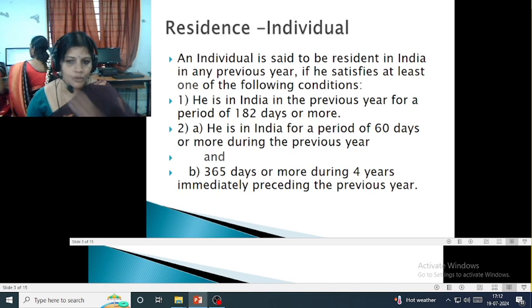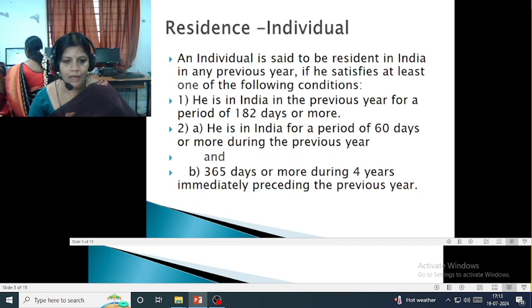An individual is said to be resident in India in the previous year if he satisfies at least one of the two conditions. He must be in India in the previous year for a period of 182 days or more, or he must be in India for 60 days or more during the previous year and 365 days or more during the 4 years immediately preceding the previous year.